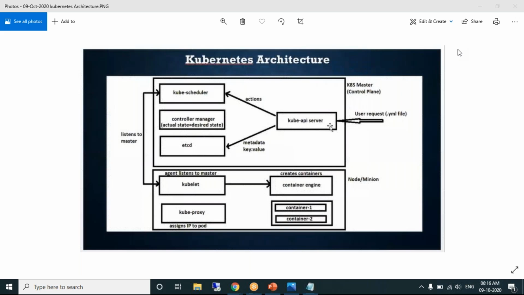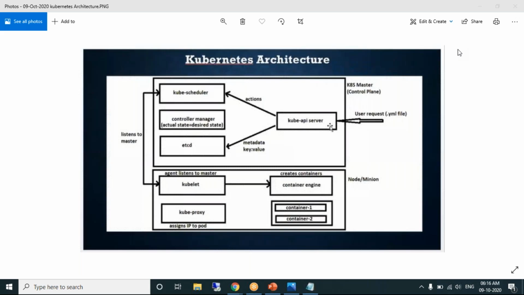Correct. We can have one master and two nodes, or one master and three nodes. It's up to your requirements. The master is always one. The combination of master and nodes is called a cluster. In Kubernetes, we'll see all this in practicals, but we come across the term cluster.